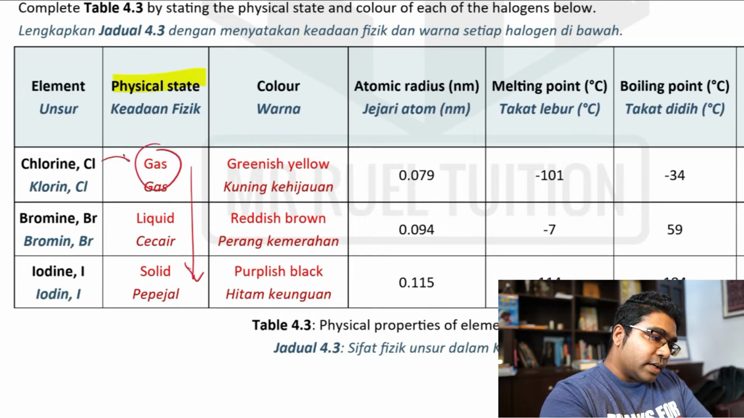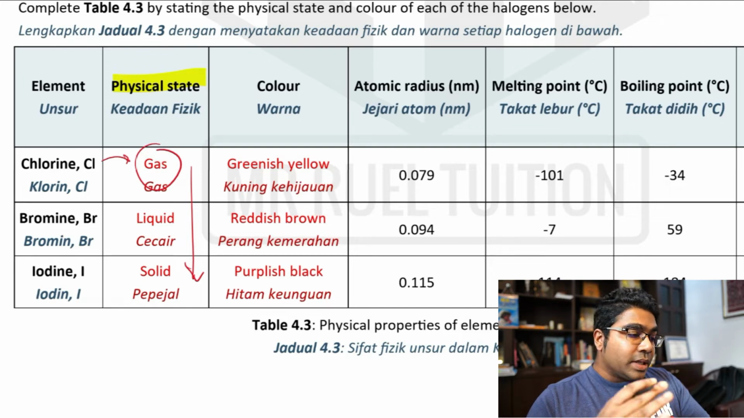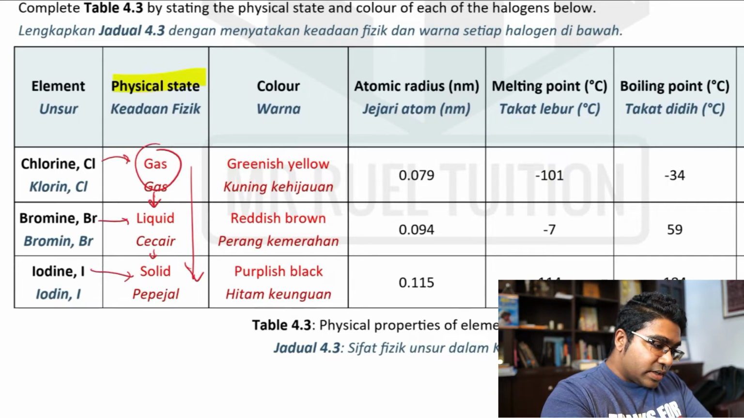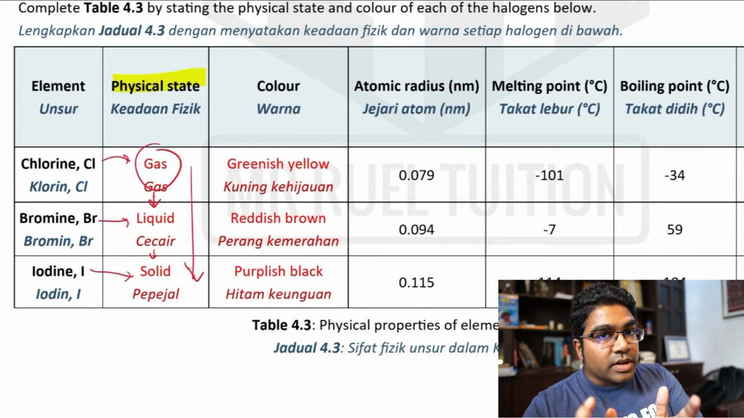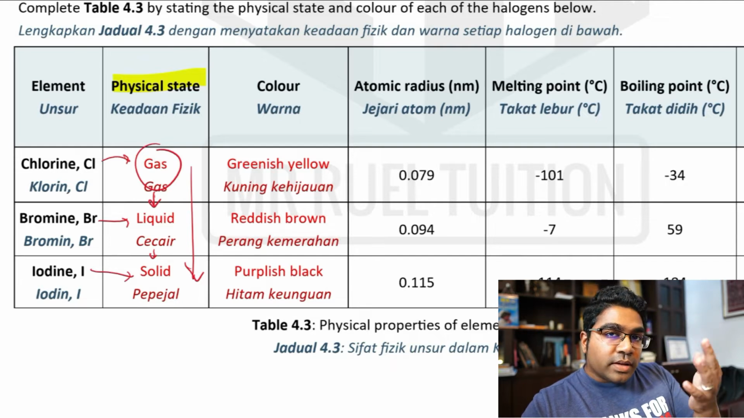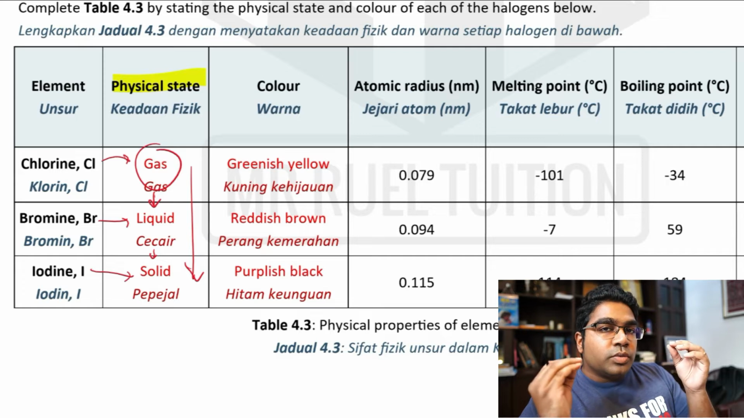Chlorine adalah gas pada suhu bilik. At room temperature, it is a gas. Going down, dia jadi liquid, it becomes liquid, cecair. Lepas tu dia jadi pepejal. Then it goes to solid. Iodine is a solid at room temperature. Bromine is a liquid at room temperature. So group 17 is unique because it has all the three physical states at room temperature. Kumpulan 17 adalah unik sebab dia mempunyai ketiga-tiga keadaan fizik pada suhu bilik.